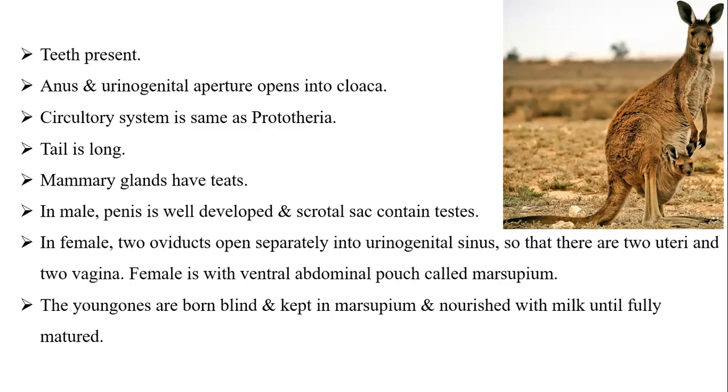For example, family Didelphidae, having the example of common opossum, then family Dasyuridae, insectivorous, then family Notoryctidae, Notoryctes, then family Peramelidae, bandicoot, then Caenolestidae, shrew-like animals, then Phalangeridae, having the koala, then Phascolomidae, wombat, and Macropodidae, including kangaroo.